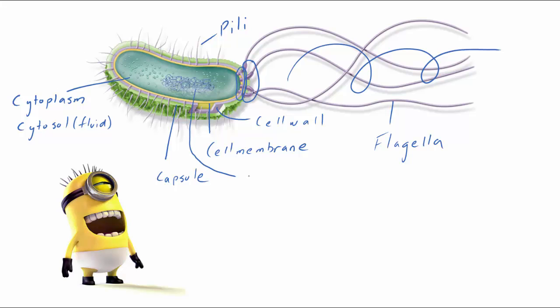The genetic material is not encased in a nucleus. Bacteria contain DNA in a single circular chromosome. The area inside the cell where you find the chromosome is called the nucleoid region. Numerous smaller rings of DNA called plasmids may also be present in the cytoplasm. These can reproduce independently of the main chromosome.